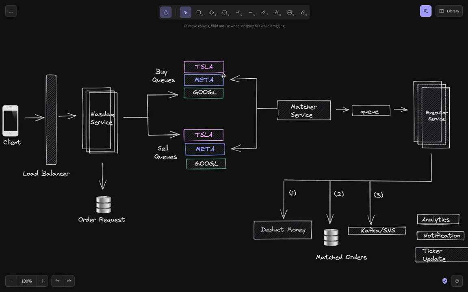So there is a buy order for 5 stocks, there is a sell order for 10 stocks. They are matched at the price per unit. Now only 5 stocks could be sold, five other units could not be sold. So that 5 units partial order I again put back to the queue and handle it again.